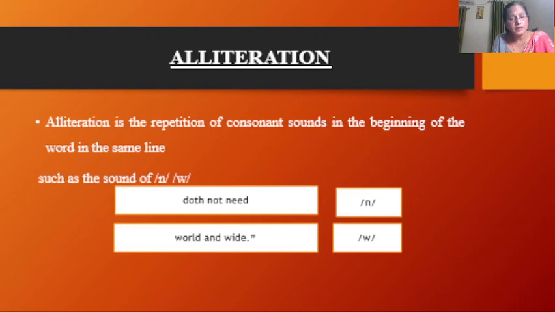Alliteration attracts the attention of the readers, and its primary purpose is to emphasize an idea in the line or the idea of the entire poem. Here the word world, right? Dark world, the idea of darkness is emphasized in the line.